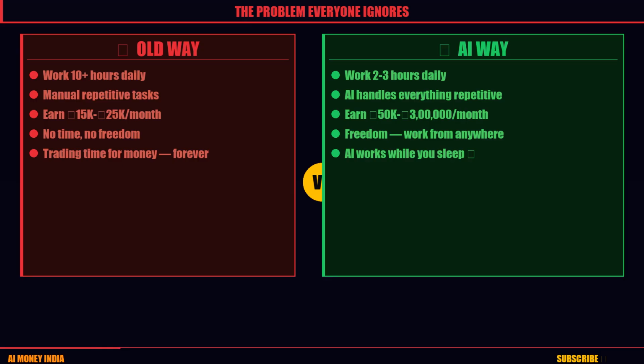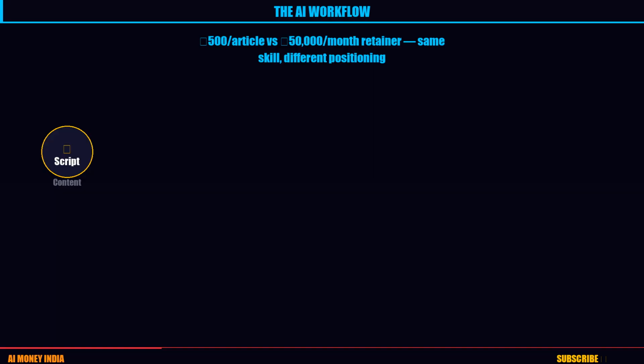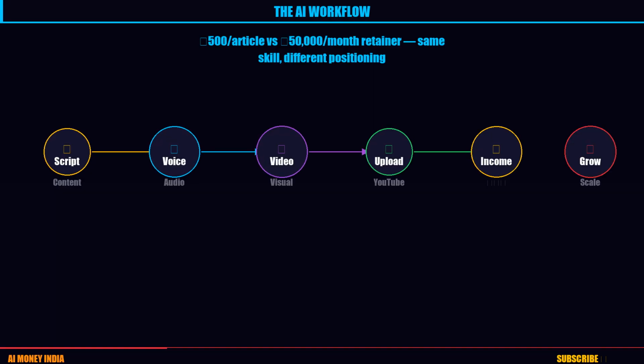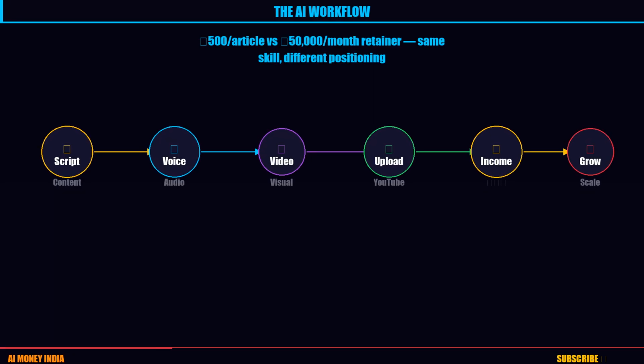High earners use AI to build assets. Low earners use AI to do tasks. Do you understand? Those people who are earning 500,000 rupees per month are not smarter than you. They are just using a different system. This is the main system which I am going to explain in detail.